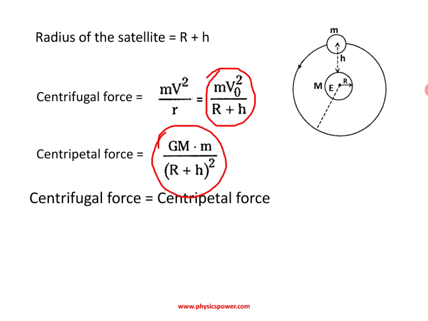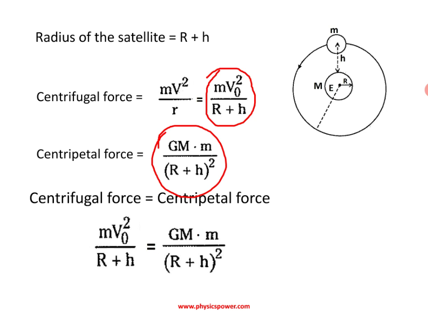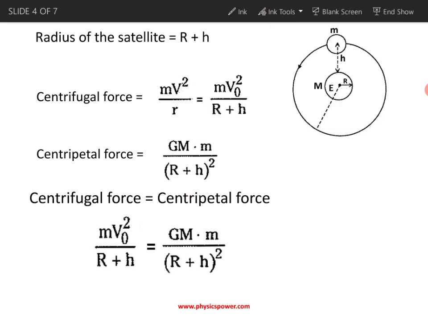Now if you equate both, m v naught square by (r + h) equals G M m by (r + h) whole square. In this expression, the small m, the mass of the satellite, cancels on both sides, and on the left side one (r + h) also cancels. Then the left side has only v naught square and the right side has G M by (r + h). So the expression is v naught square equals G M by (r + h).